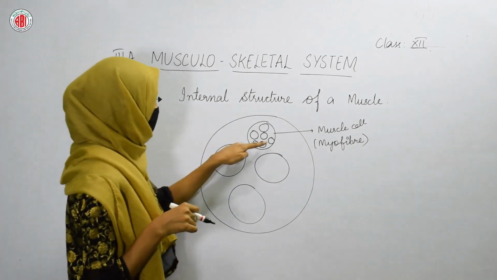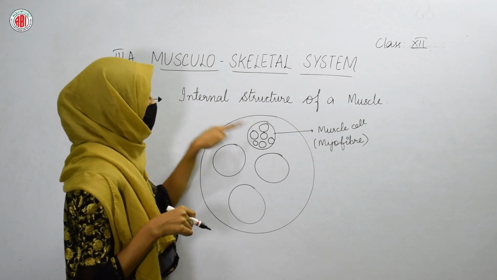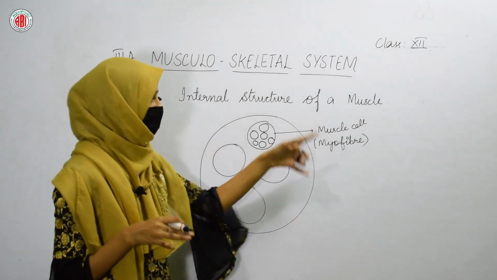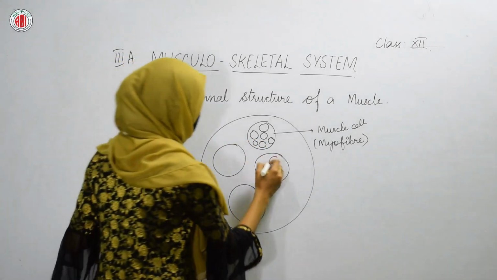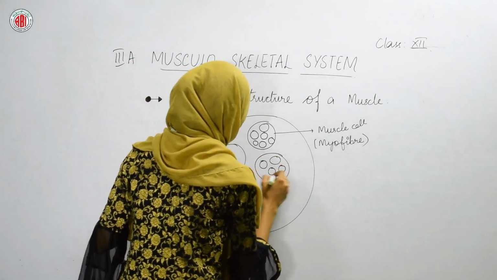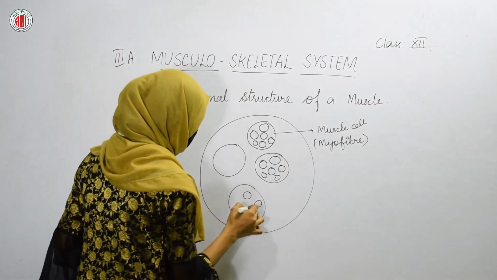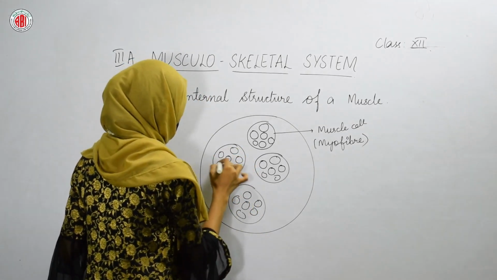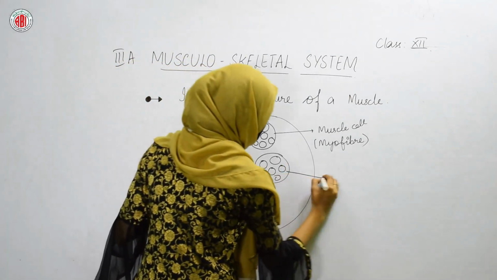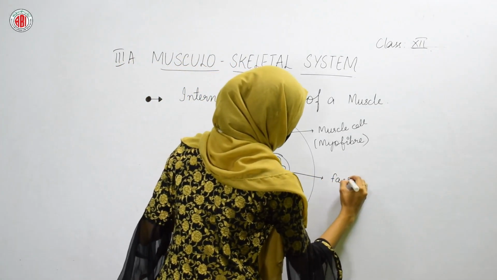Likewise, the different cells are present inside the muscle cell in the form of bundles. So, these are the different bundles that you can see in the myofiber. These bundles are called fascicles.